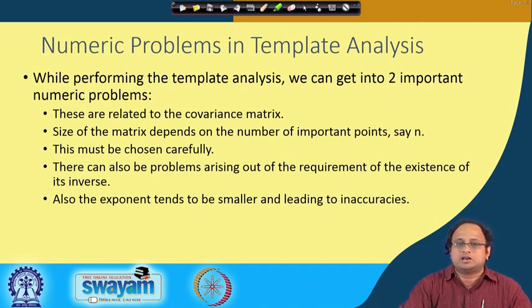Remember that we had a determinant C which needs to exist. If there are numerical inaccuracies, like floating point errors, you may end up in a scenario where the inverse does not exist. Also the exponent tends to be smaller and lead to inaccuracies, because you have an exponential factor, and if it becomes too small, again there can be inaccuracies.